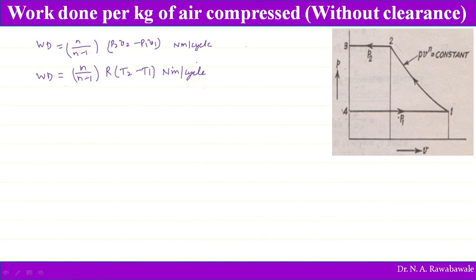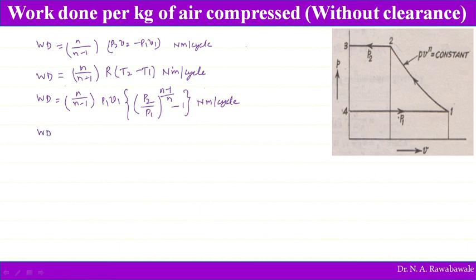Again the same can be written as work done is equal to n divided by n minus 1, P1 V1, in brackets, P2 divided by P1 to the power of n minus 1 divided by n, minus 1, Newton meter per cycle.